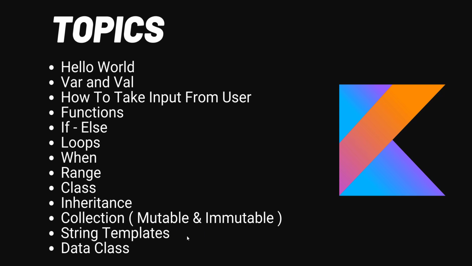Then we have string templates, like how to calculate the length of a string, and copy functions like this. Then we have a data class. So we are going to do these topics in Kotlin today. After this video, 3 or 4 topics are left, and those topics are nullable, how to check nullable, lambdas, and abstract classes. These 3 topics are left, but you can start Android development after clearing these topics.